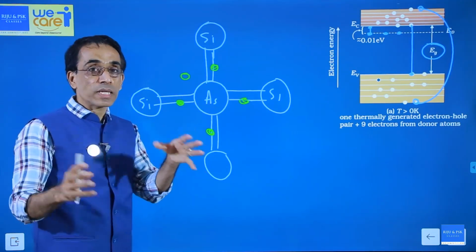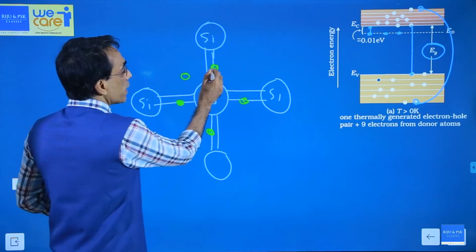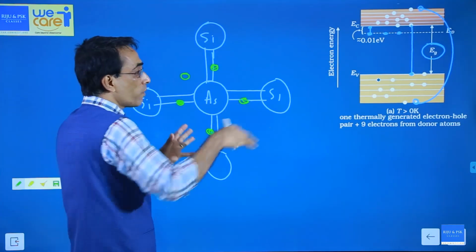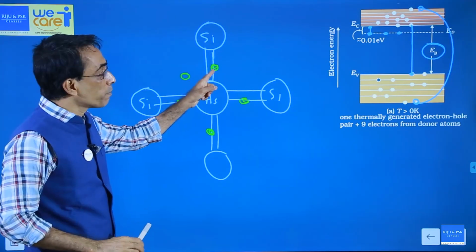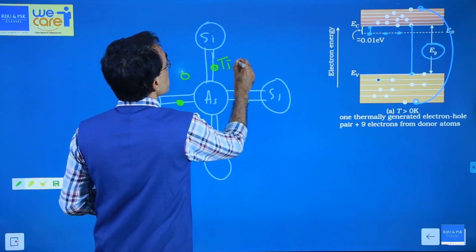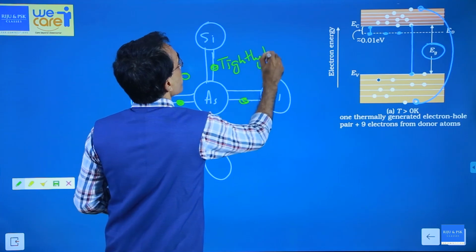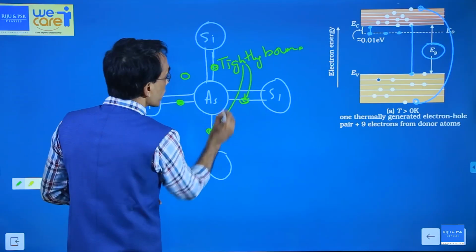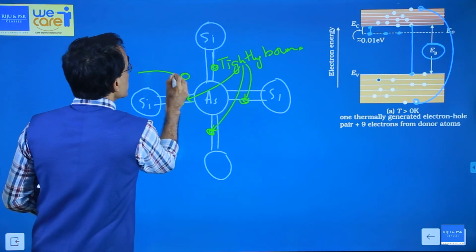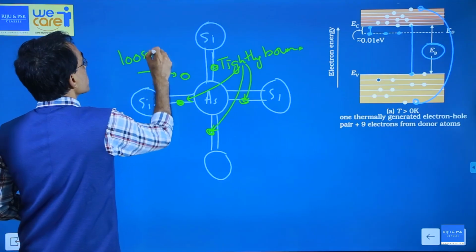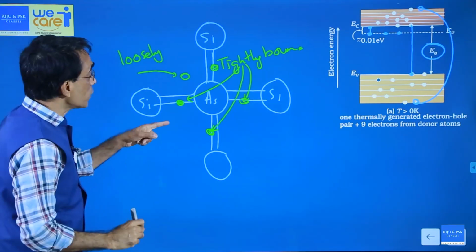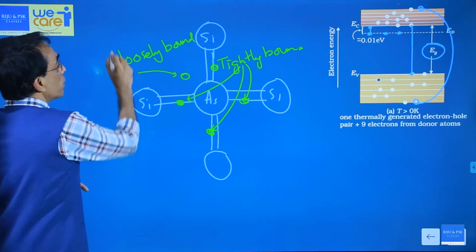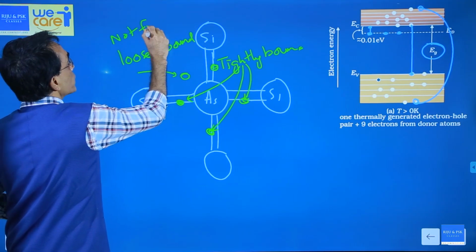See, a bond means a force, extra force on that one. Okay. This electron is under the control of this arsenic nucleus as well as the covalent bond structure. So this is more tightly bound. That is tightly bound, this is tightly bound, this is tightly bound, this is tightly bound. What about this one? This one is loosely bound. But is it a free electron? Loosely bound, not free. That's an important point. It is loosely bound but not free.